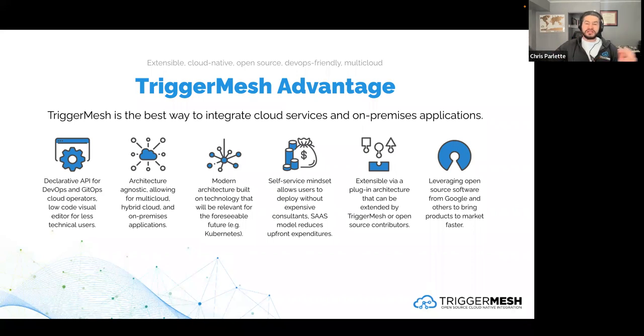You can run it basically anywhere you can run Kubernetes, right? It's that mobile. So that's one of the benefits of Kubernetes, and TriggerMesh goes along with that because we're on top of Kubernetes. We are architecture agnostic, so you can plug into any different cloud provider. It's a modern architecture. So using modern technology, even though we interface with legacy technology, we're a modern technology stack, right? Which is useful as you're trying to modernize your infrastructure.